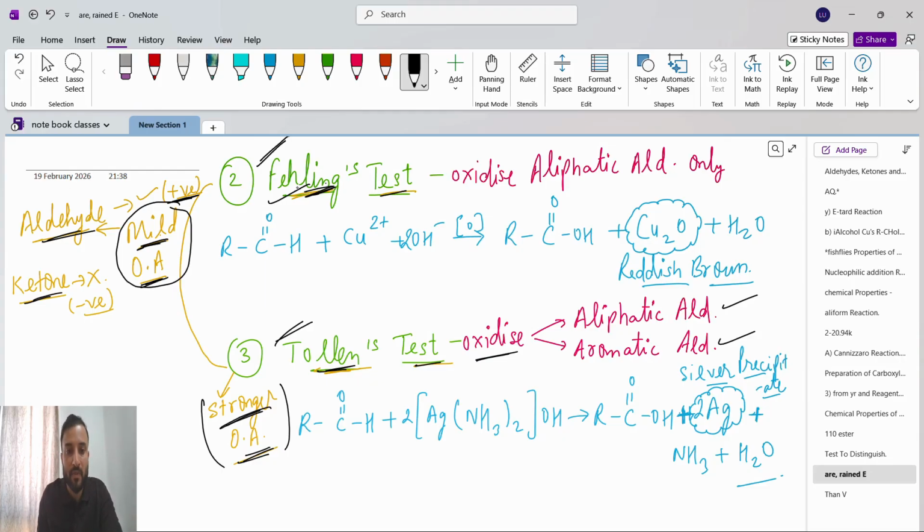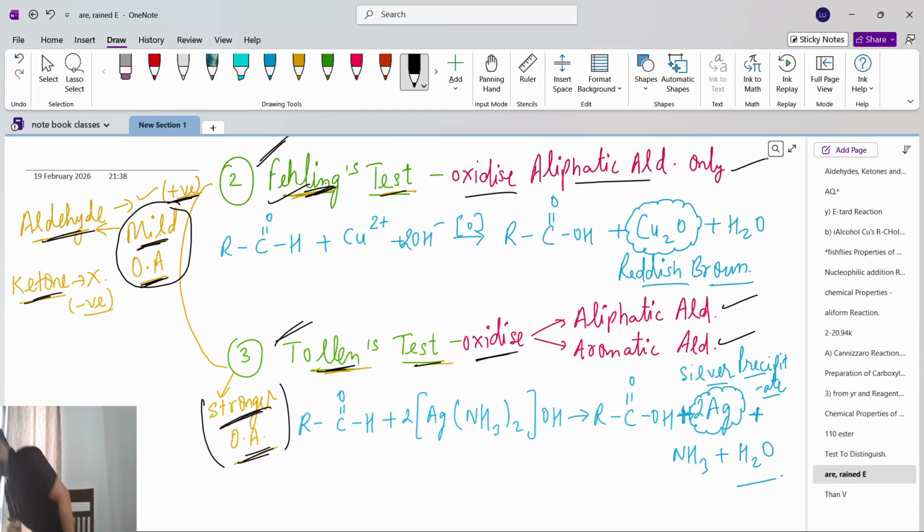Okay. Now Fehling's solution is a weaker oxidizing agent as compared to Tollens, so it will oxidize only aliphatic aldehyde. Okay, wait a moment guys. Okay, yeah, so see here. Sorry, I went to close it. Outside the noise will come.